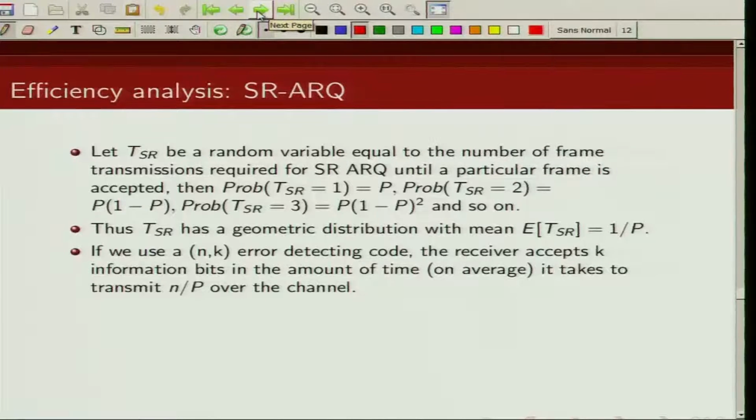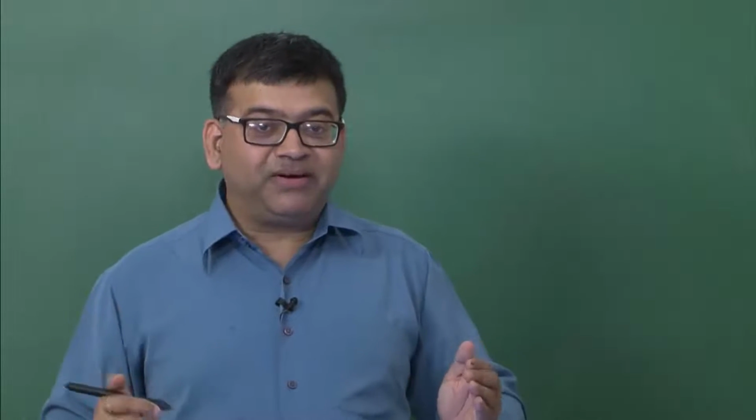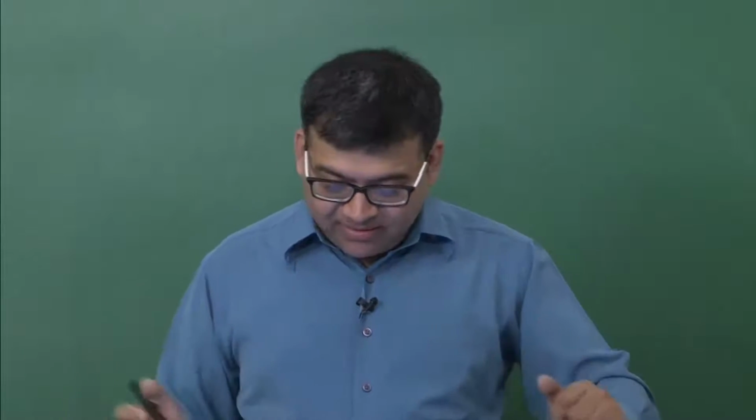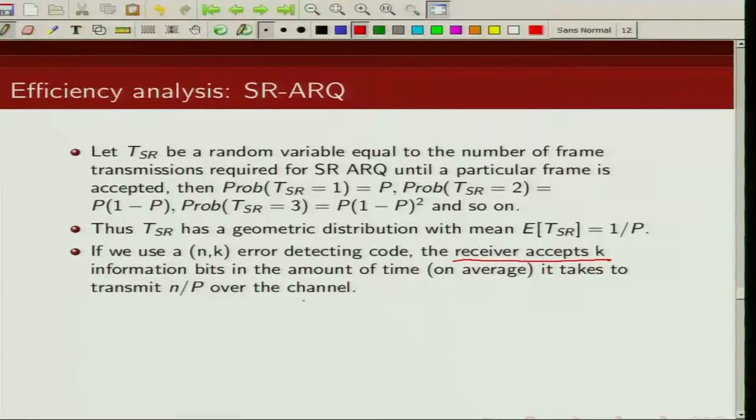Now remember, we are using an (N, K) linear block code. We have K information bits and then N minus K CRC check bits, and overall block length is N. So the receiver accepts K information bits in the amount of time it takes to transmit N times the expected value of this.